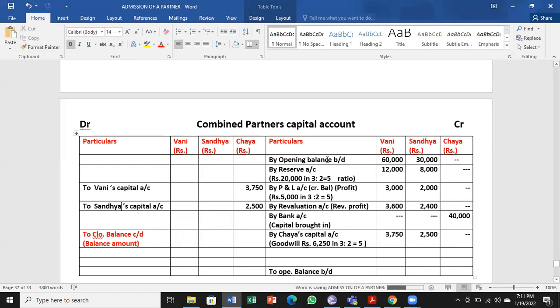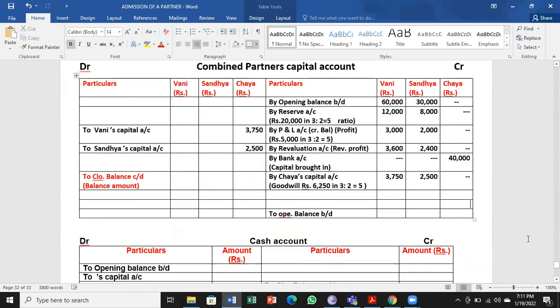So you can see here Chaya's account debited to Vani's account. So Chaya is giving to Vani. Again, Chaya is giving to Sandhya. So from capital account itself, the goodwill value will be deducted.